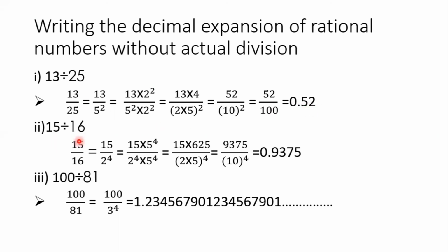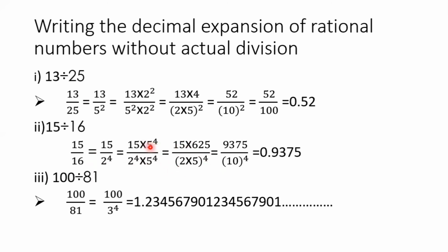Next, 15 by 16, and is this also in standard form? Yes, 15 and 16 are co-primes. Next, writing the denominator as a product of primes, the denominator is a power of 2. So it is also a terminating decimal. After making the denominator a power of ten, multiplying numerator and denominator with 5 power 4. So in the denominator, the powers of 2 and 5 should be the same.